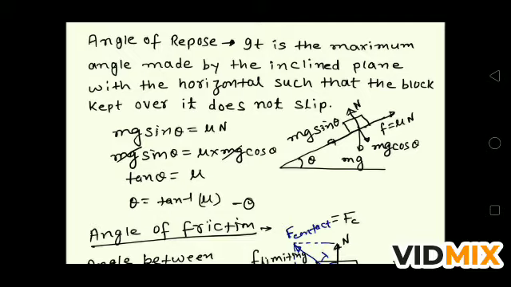Now what is mg sin theta? Mg sin theta is equal to the frictional force, that is mu N. What is the value of N? N is equal to mg cos theta. If you see in the figure, N is equal to mg cos theta, so we replace N by mg cos theta. Now mg sin theta is equal to mu mg cos theta. If you cancel out mg, we get sin theta upon cos theta equal to mu. Sin upon cos is tan, so tan theta is equal to mu, or theta is equal to tan inverse mu. This is the angle of repose in terms of the coefficient of friction.